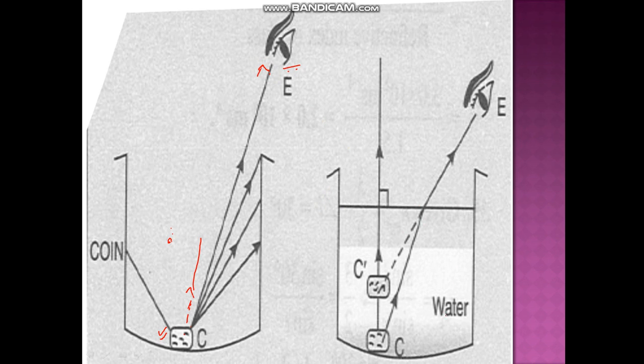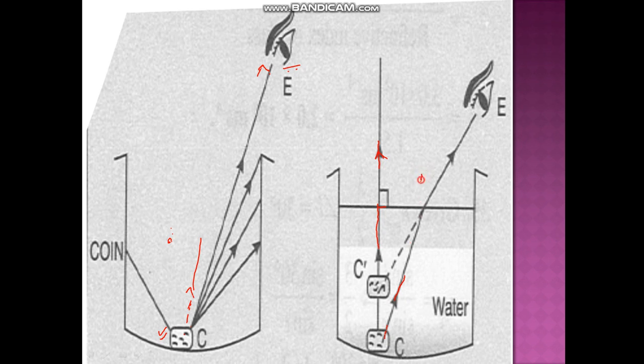Now, we need two rays to find the position of the coin. So, one ray is taken normally over here. And you know that a ray which falls normally on the surface, it travels what? Undeviated. So, just see this light has gone straight. Another ray that we have taken is falling obliquely over here.